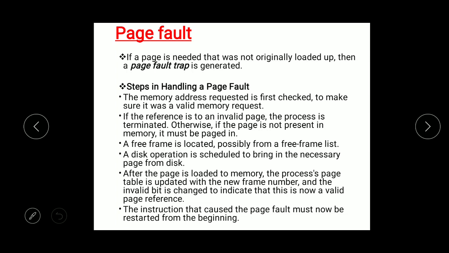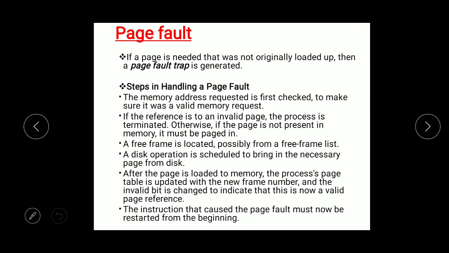We know the definition of page fault: whenever the page is not available in the memory, we bring it from the secondary memory and load it into the main memory, and this concept is nothing but a page fault. When such pages are not loaded into the memory, the operating system generates a trap called a page fault trap.